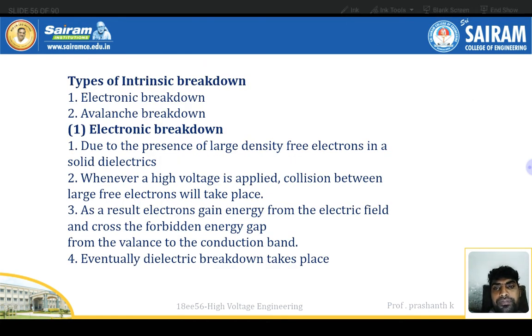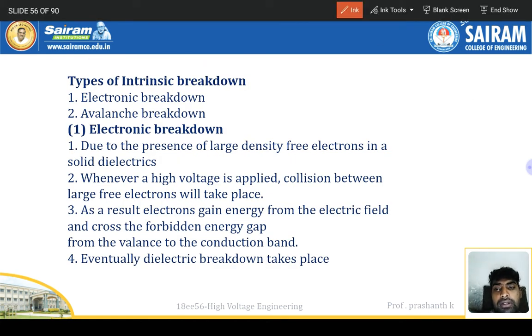Types of intrinsic breakdown: electronic breakdown and avalanche breakdown. Electronic breakdown is due to the presence of a large density of free electrons in a solid dielectric. Whenever a high voltage is applied, collisions between the large number of free electrons will take place. As a result, electrons gain energy from the electric field and cross the forbidden energy gap from the valence band to the conduction band. Eventually, dielectric breakdown takes place.